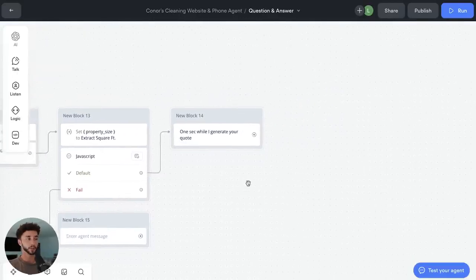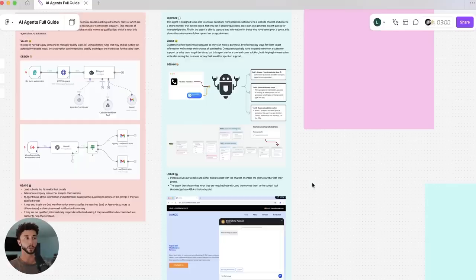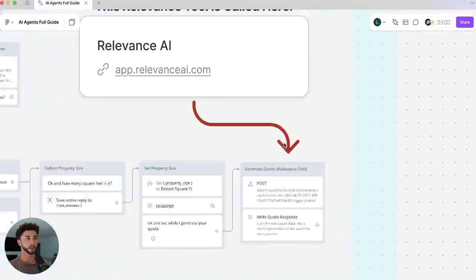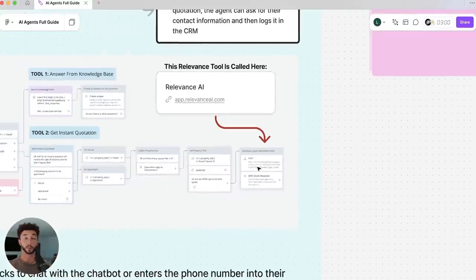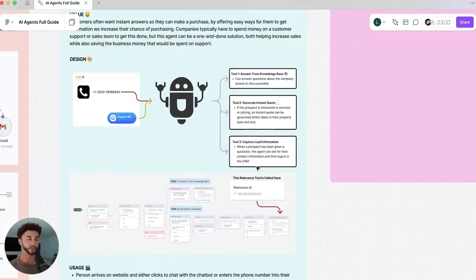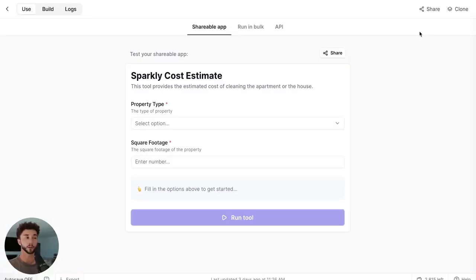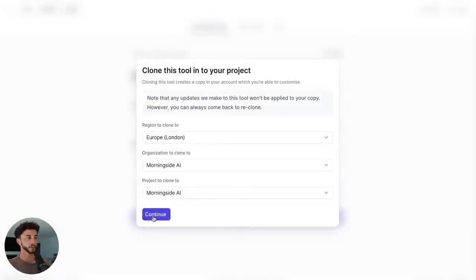So the next major step after this is to get our relevance AI research. If we go back to the Figma here, you'll see that we have this relevance AI tool, which is going to allow us to generate the instant quote. So I've pre-made this and I've actually sniped it from some of my accelerator resources. If you open this link, it's going to allow you to clone this into your relevance account. So up here, you can click clone and we'll just clone it into Morningside AI.